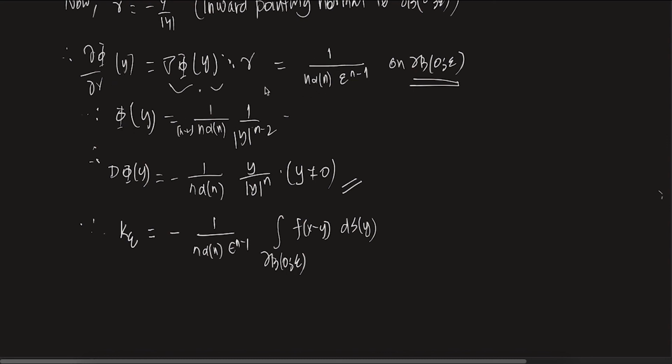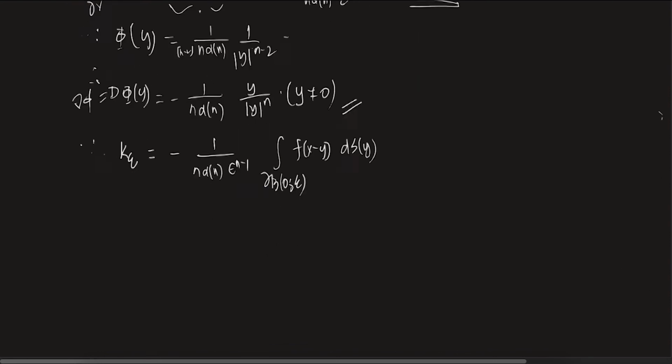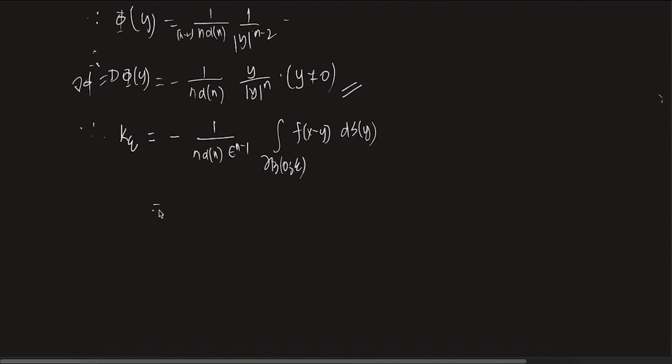Why is this the case? Because gradient of phi, which is this. This is gradient of phi, right? And after that gamma is minus y by mod y. If I put it together on the ball, it becomes 1 by n alpha n epsilon power n minus 1. Clear? Okay.